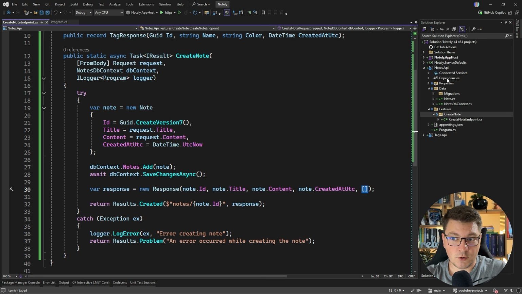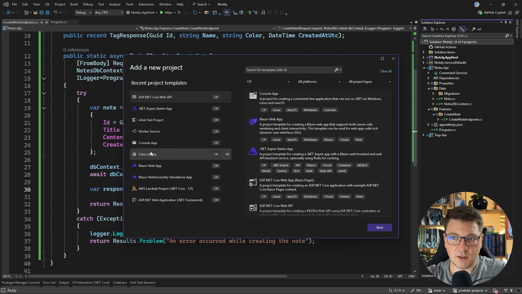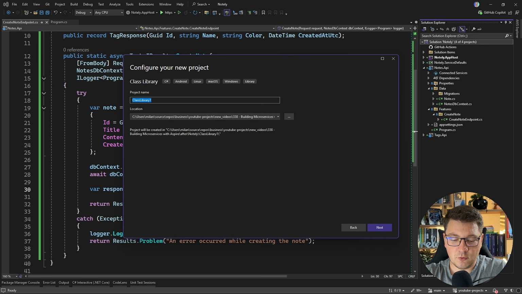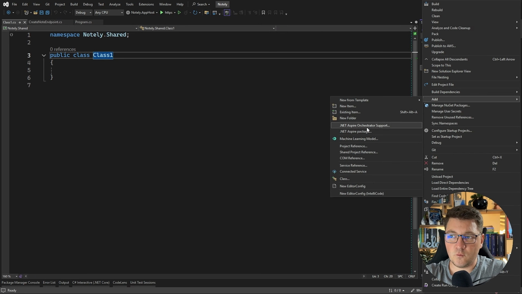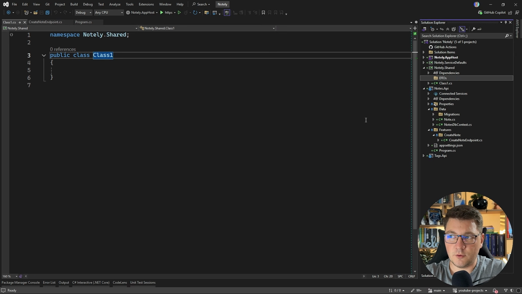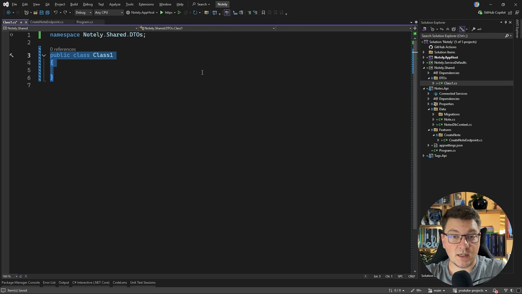And we need some sort of contract for the requests and responses that we can send between these two services. Now, I like defining these in a separate project. So I'm going to add a new class library to the solution, and I'm going to call this Notely.Shared. Let's create it. And in this case, I want to create a shared folder for my DTOs. Let's move this class inside, and I want to define a couple of records here.